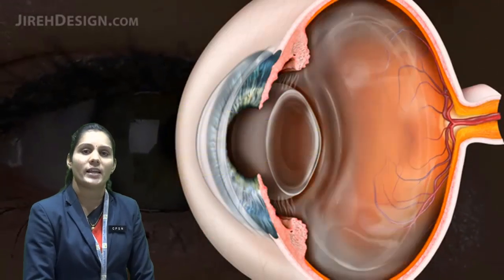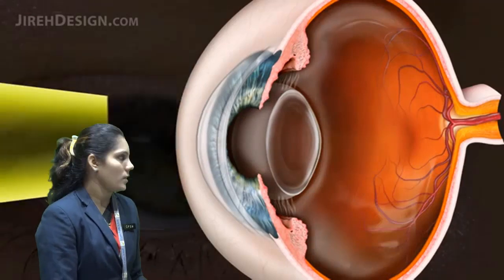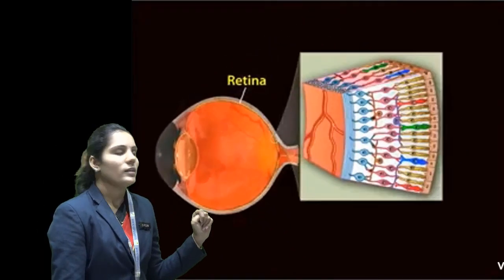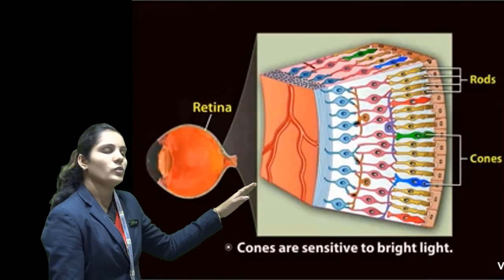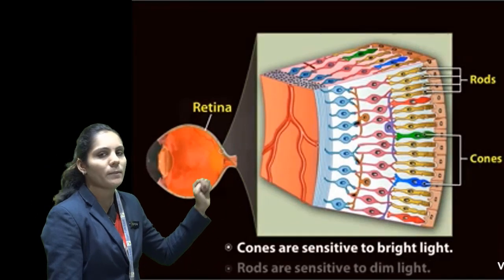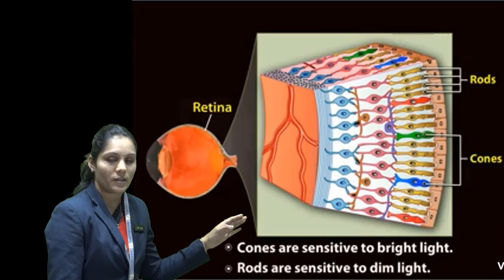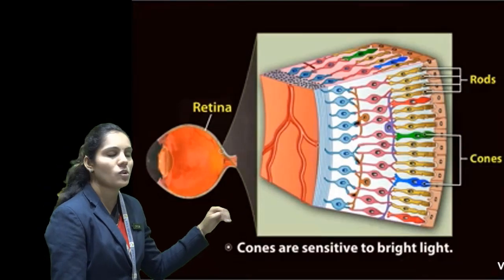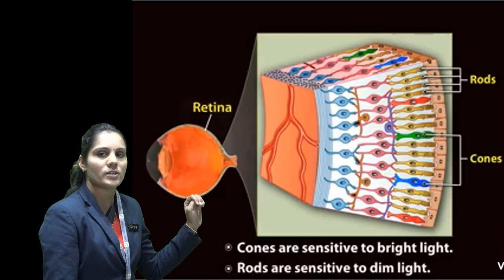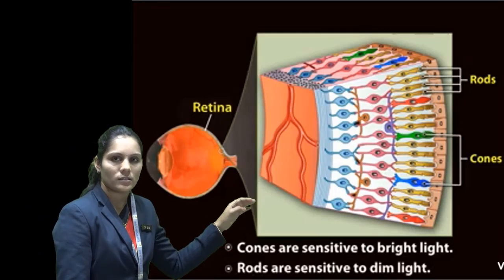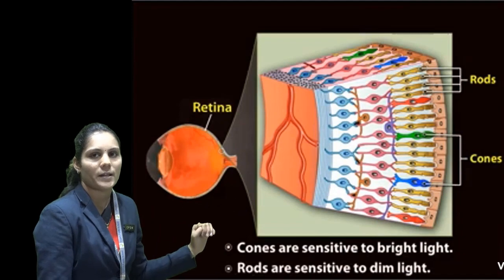The retina is a very delicate part of our eyes, and it is very important as well. In the retina there are two types of cells present. The first type is cone cells. The cone cells are sensitive to bright light, and the other type is rod cells. Rod cells are sensitive to dim light. So these are the two types of cells present.